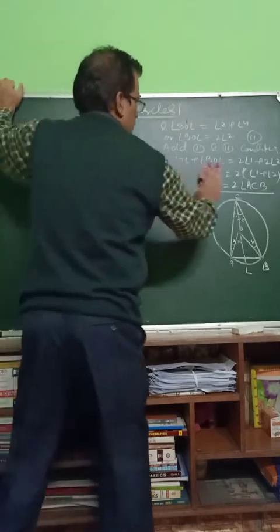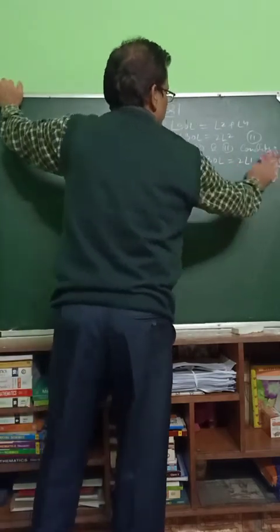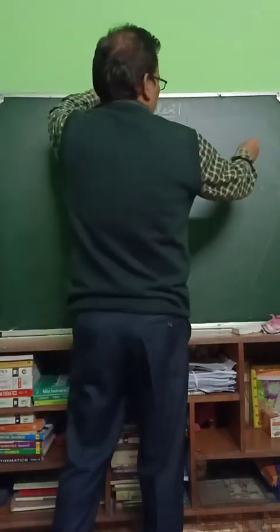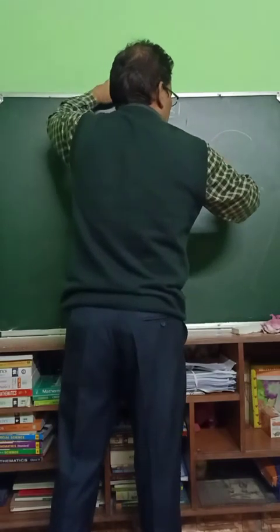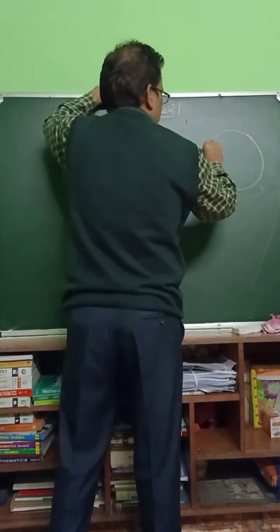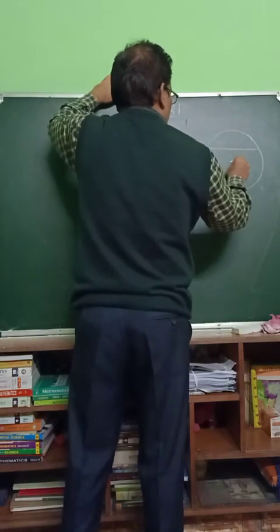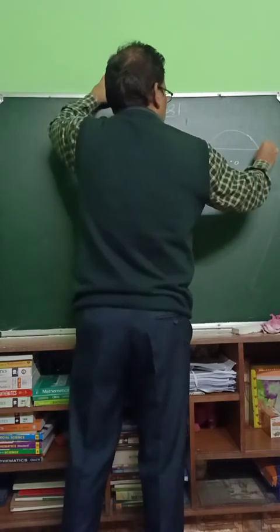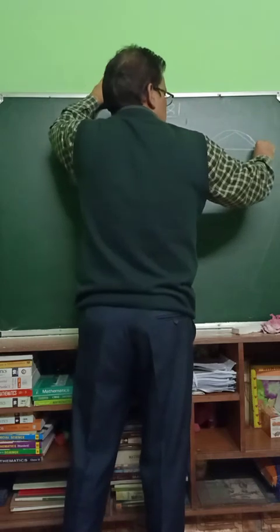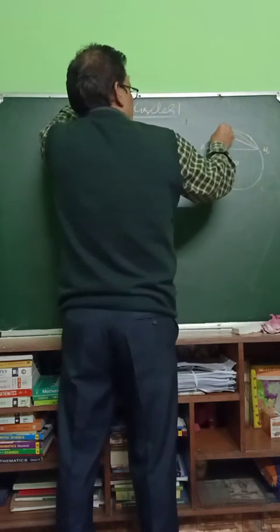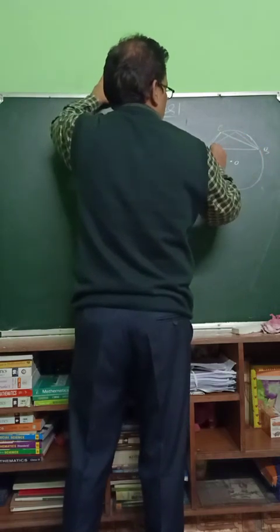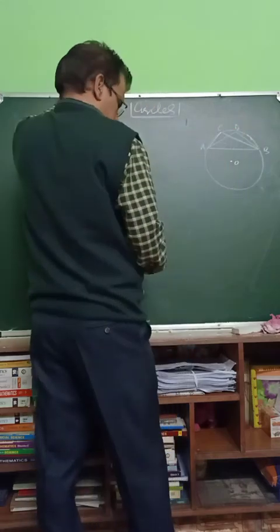are equal. Prove that angles subtended, here it is, in the same segment of the circle. This is the center, it is O, AB the chord. This angle formed by AB in the same segment, I will write this as ACB and this as ADB.